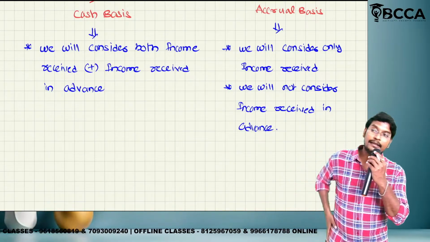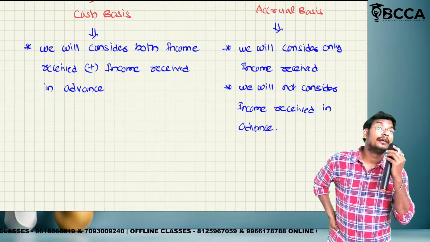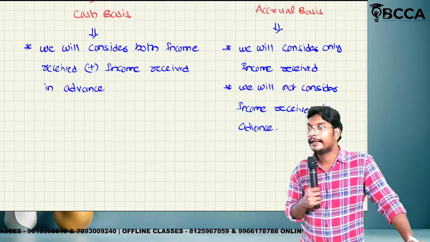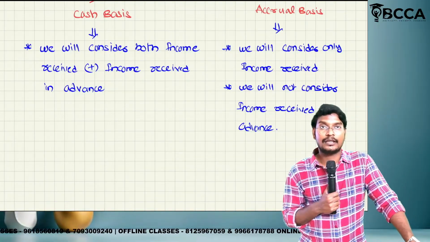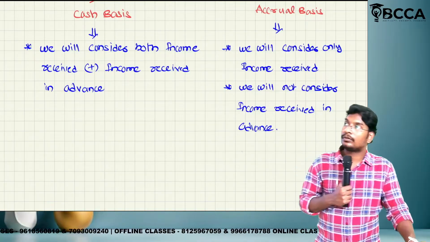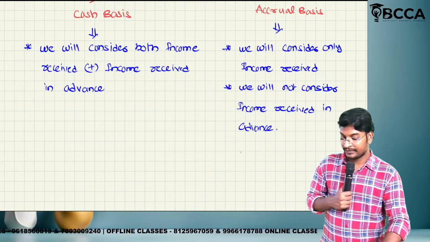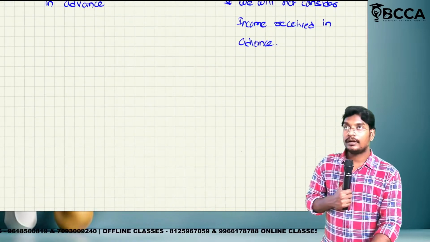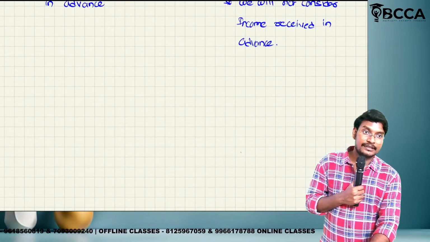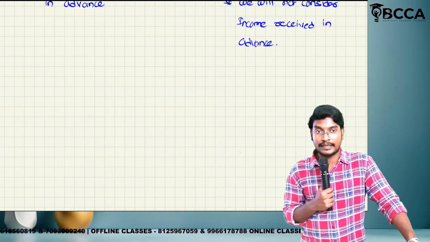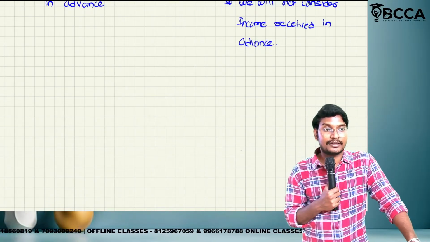Or we may take a second example: AC service centers. If you take the air conditioner service centers, we will pay the total 2 years service fee. If they provide the 1 year service, they will take 1 lakh. But we have paid 2 lakhs for the next year also.